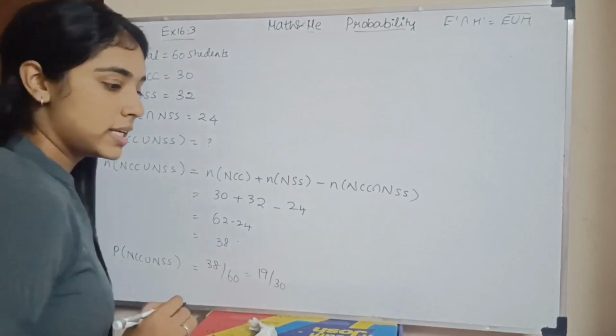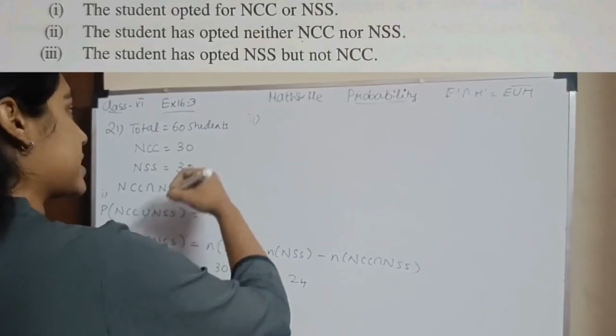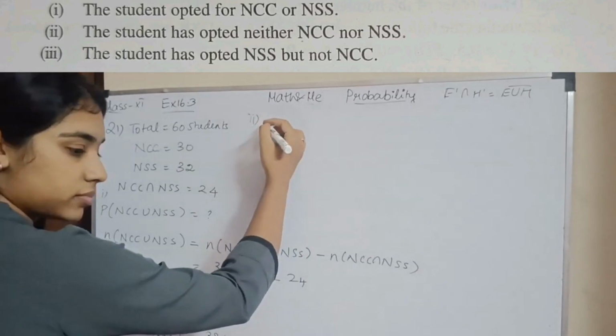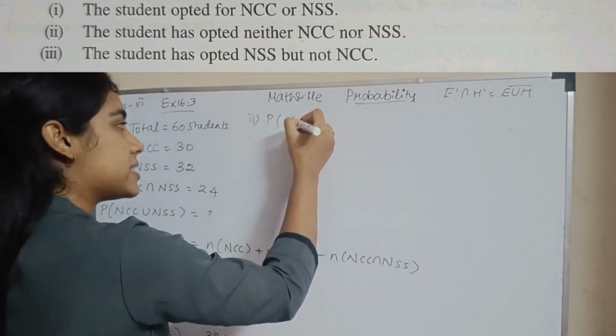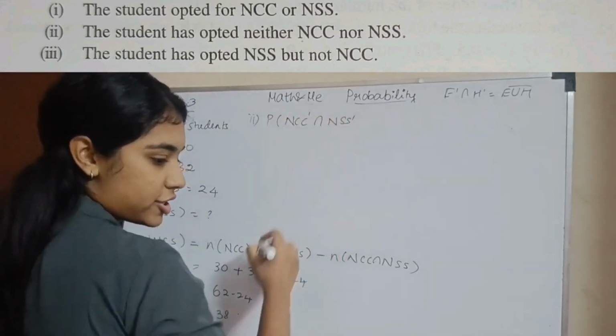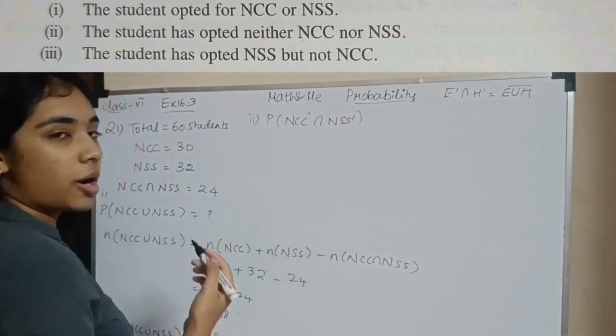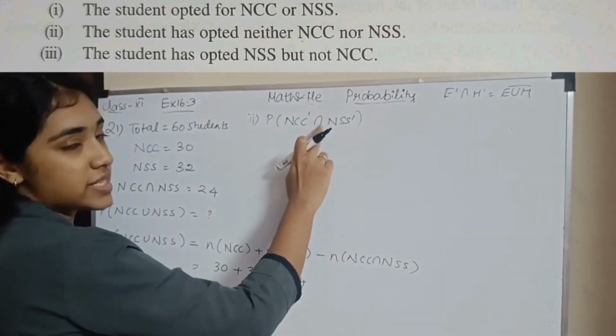Okay. Second subsection, the student has neither opted for NCC nor NSS: the probability of NCC dash intersection NSS dash. Which means did not opt for NCC and did not opt for NSS, so it is an AND.